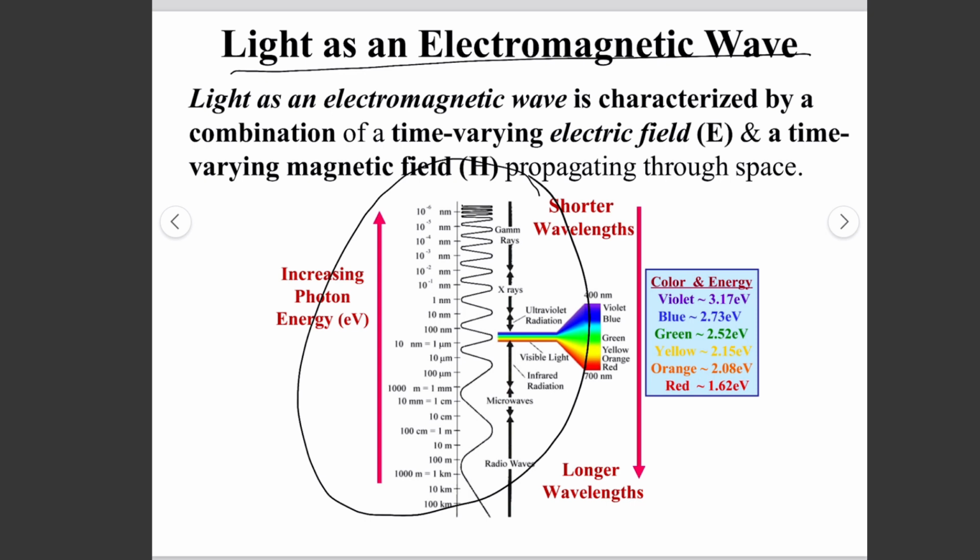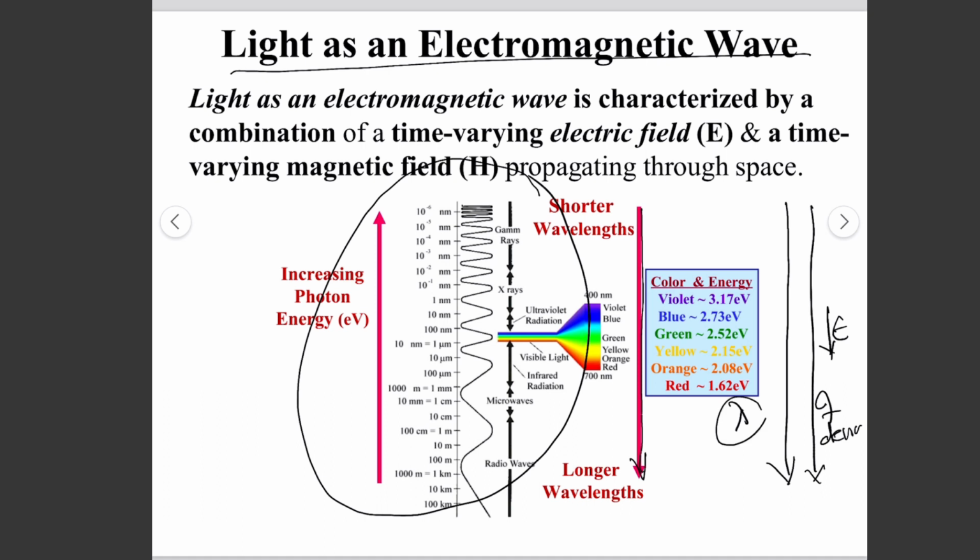This is how light as an electromagnetic wave propagates from shorter wavelength to longer wavelength. Of course, if the wavelength increases on this side, then the frequency will decrease, and the energy will also decrease on this side. So there is an inverse relation between lambda and f.